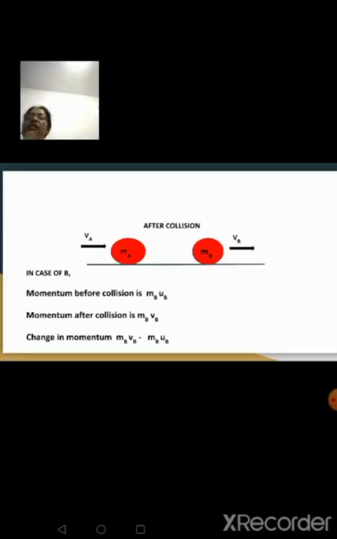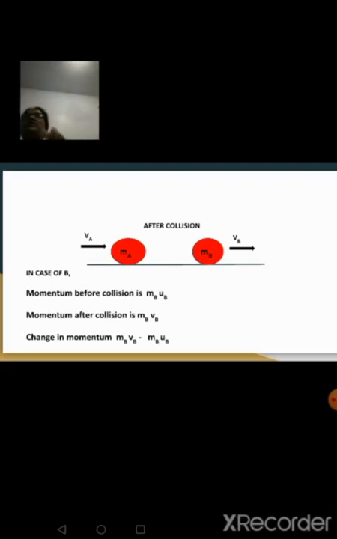Now let's talk about the momentum before collision and after collision in the case of ball B. So the momentum of ball B before collision is a product of mass and velocity. Velocity of ball B before collision is UB. So the initial momentum of ball B before collision is MBUB, and momentum of ball B after collision is MBVB.